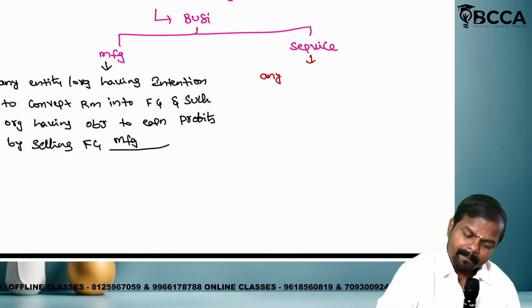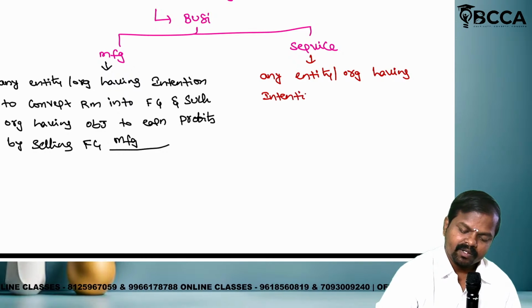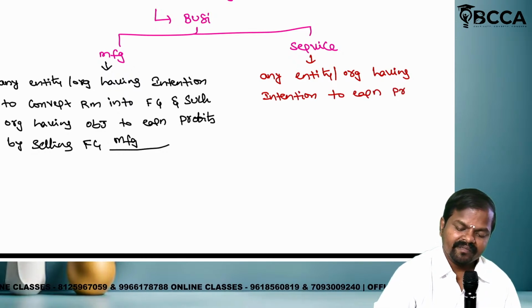Any entity or organization having the intention to earn profit. How to earn profit?